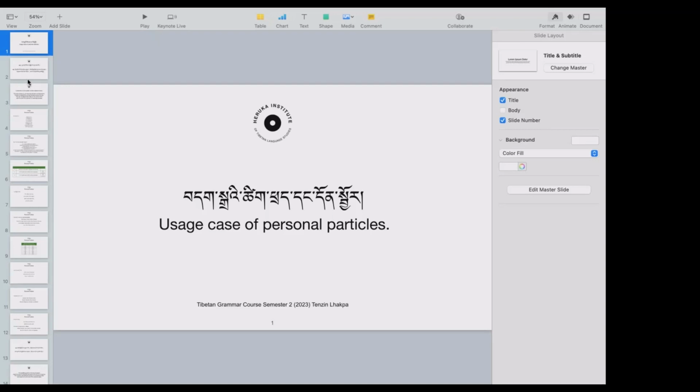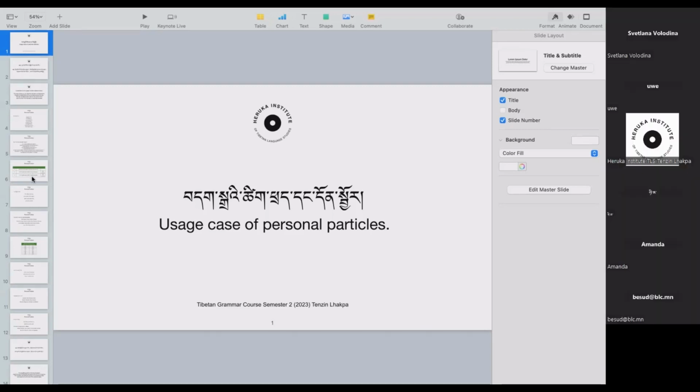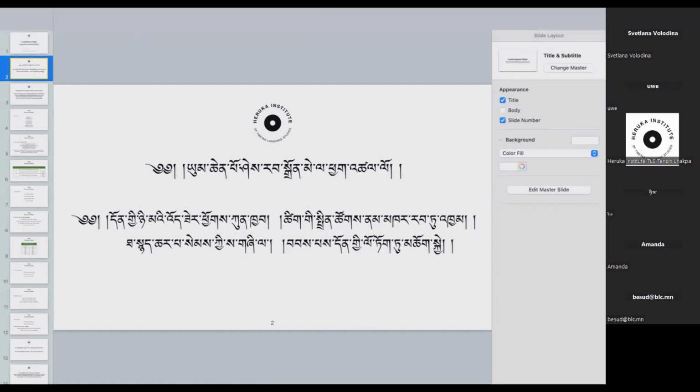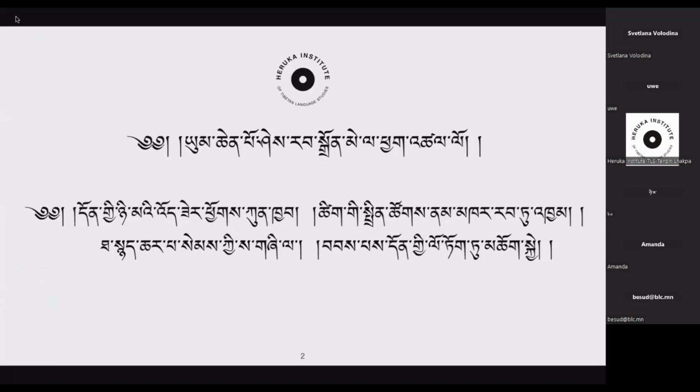So before we get to the actual lesson, let us begin with the verse, and after that we will talk about the particles and some of the rules pertaining to the particles. I hope this is much better. I think most probably everyone has a copy of this, so if it's not very visible through the screen sharing, you may view it through the document that you have.